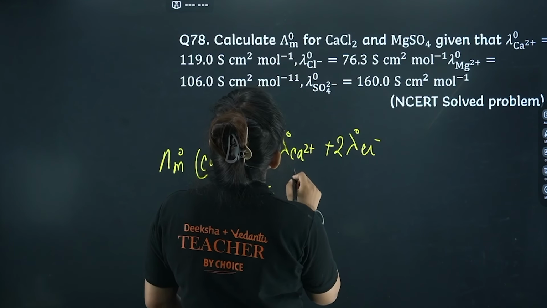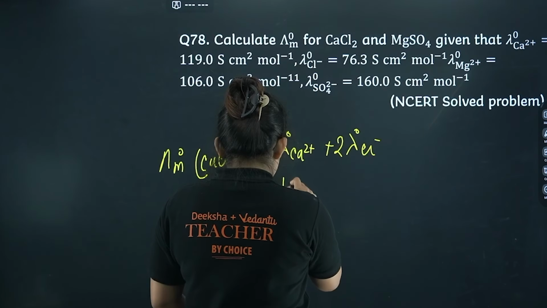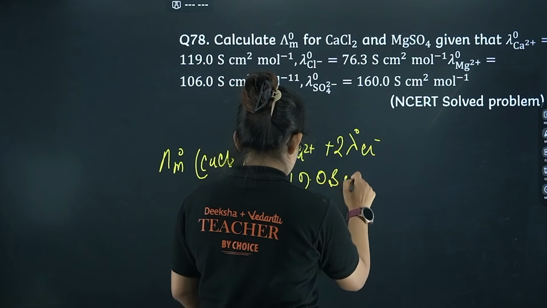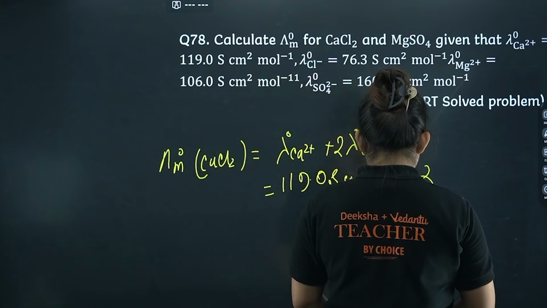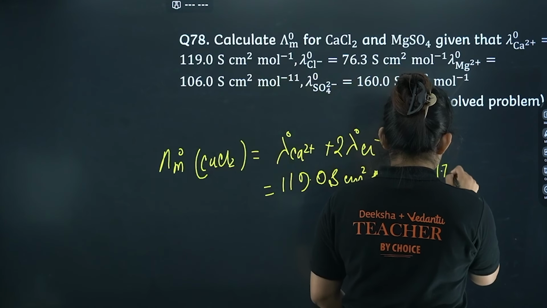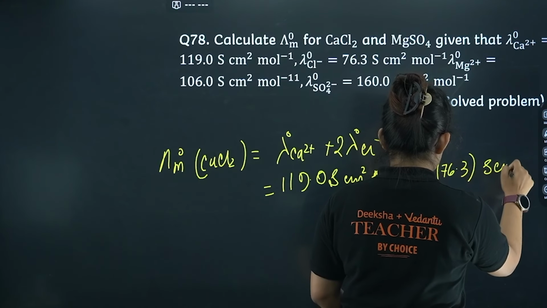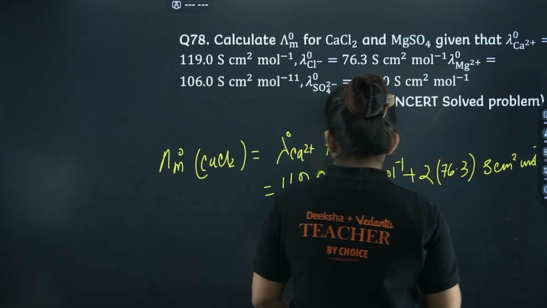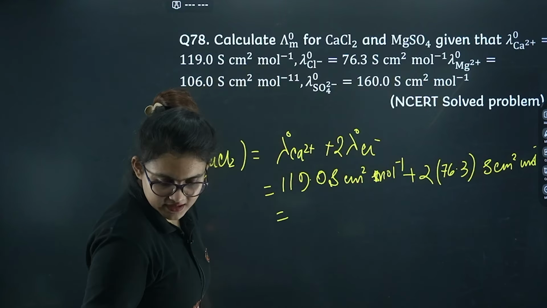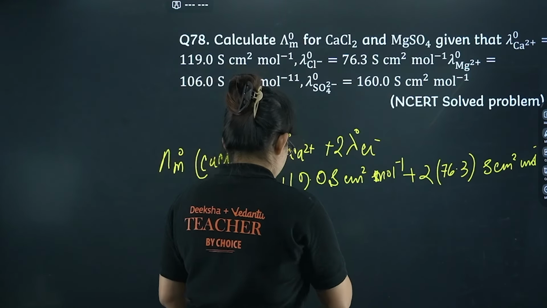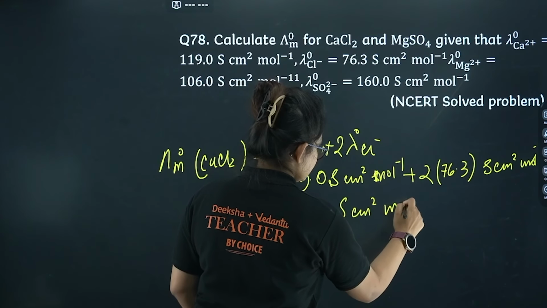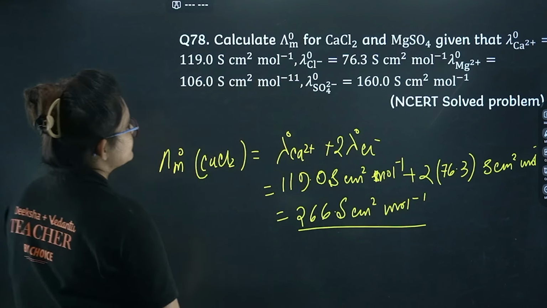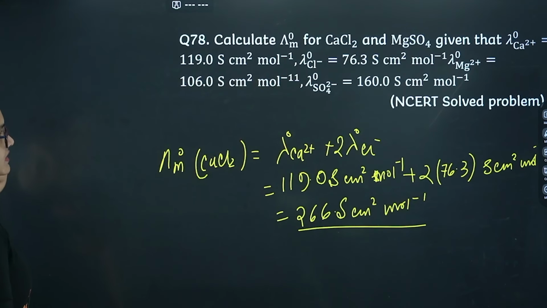So from here I can proceed with it. Ca2+ value is given, 119.0 Siemens centimeter square mole inverse, plus 2 into 76.3 Siemens centimeter square mole inverse. Okay, so if you calculate this, it will come as 266 Siemens centimeter square mole inverse. That's going to be your answer. That's it. I guess it's clear. Okay, so this is for CaCl2.